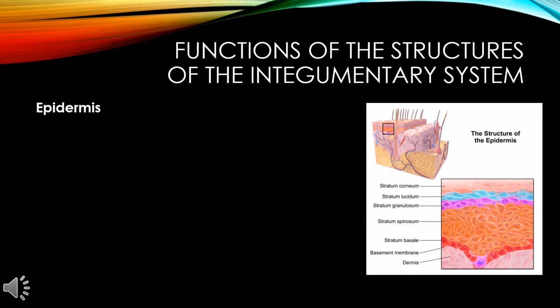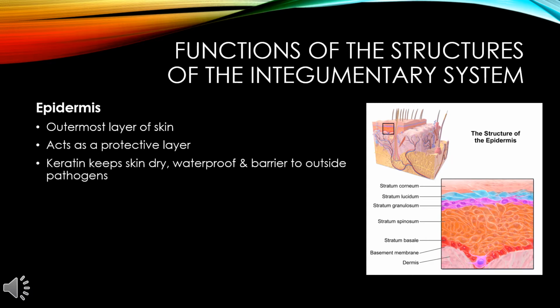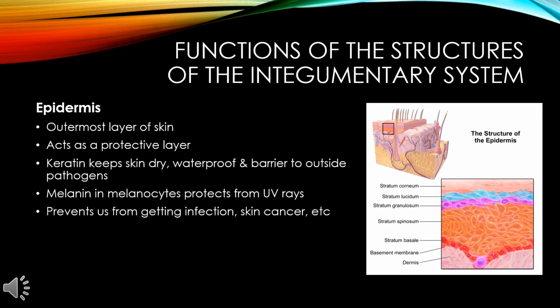Functions of the structures of the integumentary system. Epidermis, outermost layer of skin, acts as a protective layer. Keratin keeps skin dry, waterproof, and a barrier to outside pathogens. Melanin in melanocytes protects from UV rays, prevents us from getting infections, skin cancer, etc.